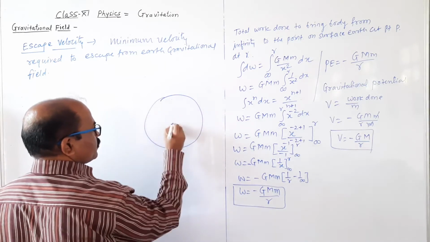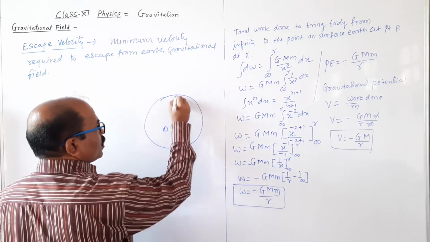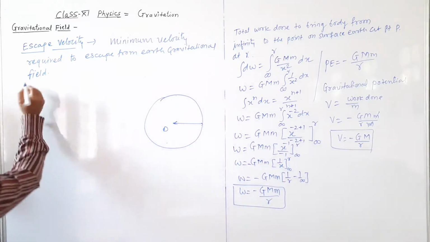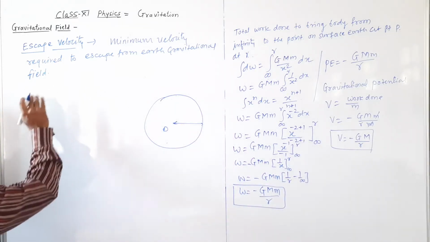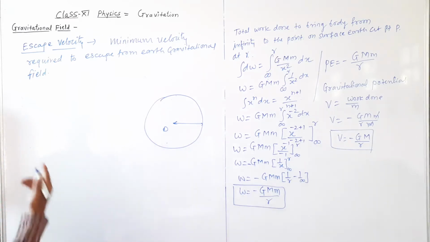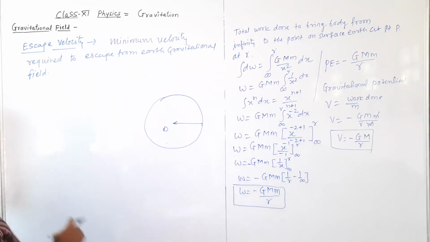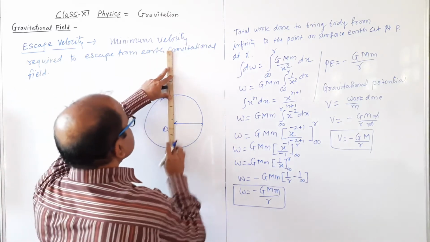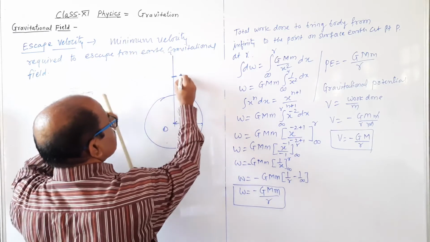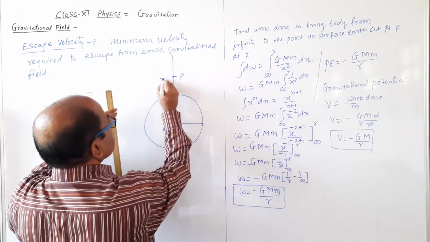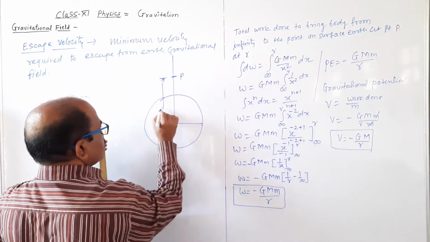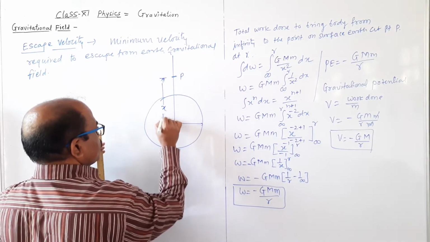Consider the earth as a sphere of mass M, center O, and radius R. So this is equal to, कहाँ से minimum velocity is required to escape from the earth's gravitational field. Suppose this body is at any point P which is at x distance from the center. कहाँ से? यहाँ से x distance from the center, यहाँ से x distance पर है.